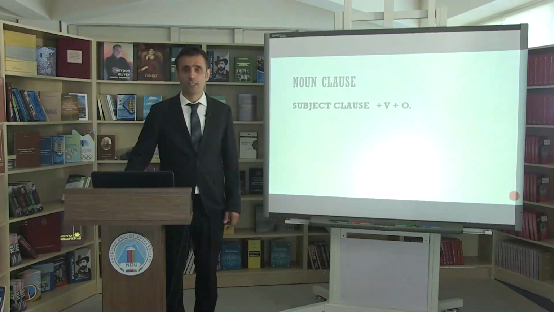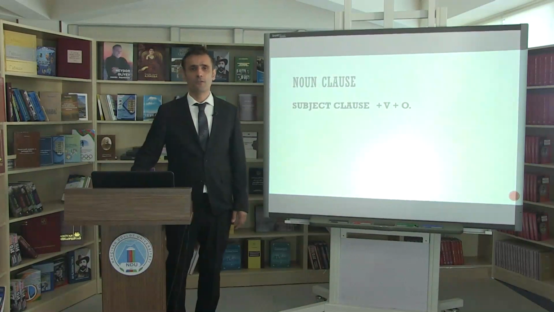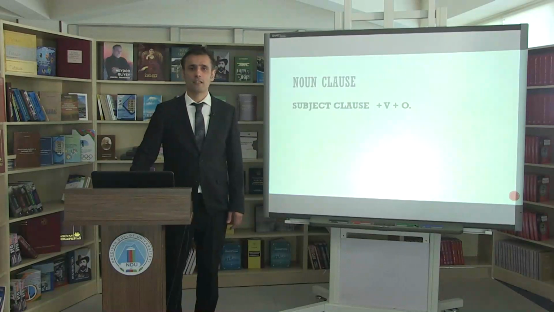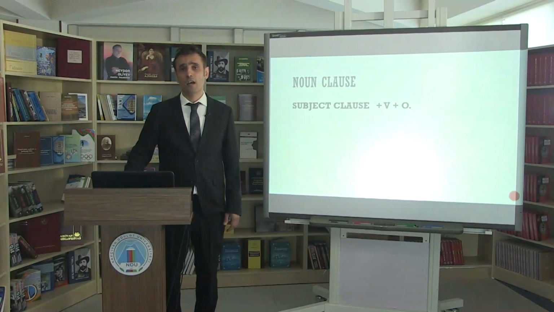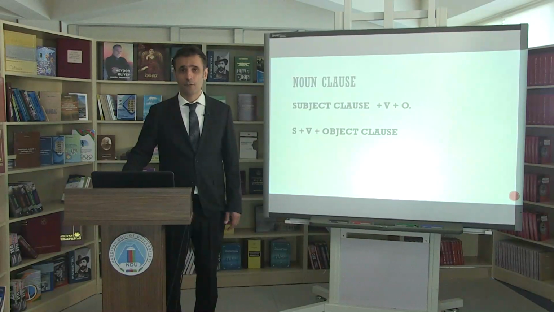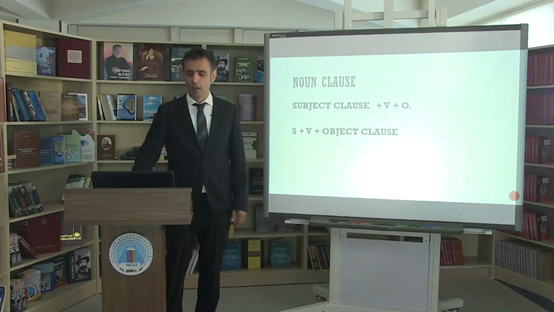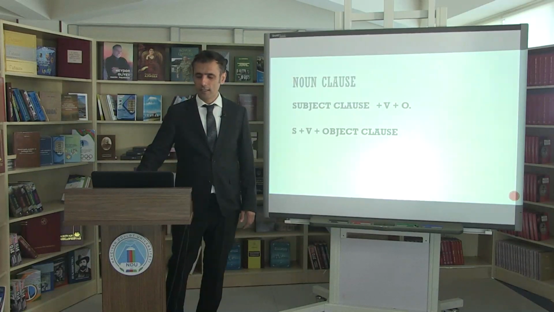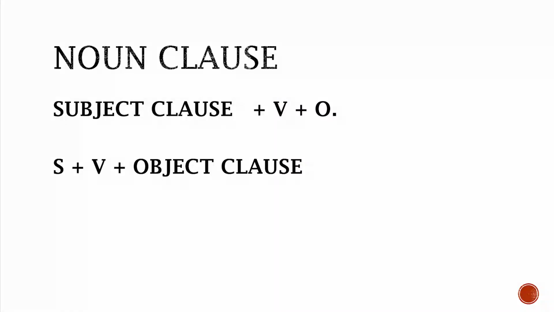So, as we see from the examples, noun clauses stand as a noun in a sentence. A subject clause comes in front of the verb, and if there is an object, the object clause comes after the verb and serves as the object of the sentence.